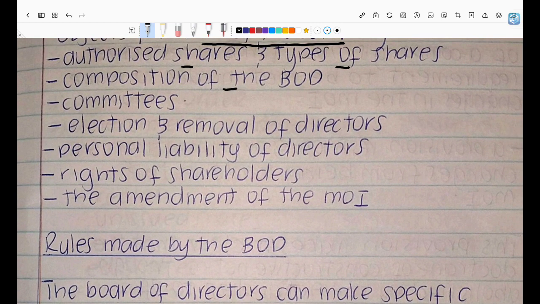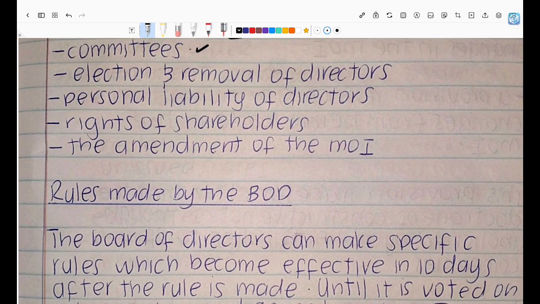And it also tells us about the composition of the board of directors. It tells us about the committees of the board of directors, guys. These are independent people that are responsible for ensuring that the company is transparent, is accountable. Basically, if you think of King 4, right? So the board of directors are the people that oversee the company. They should be independent. Board of directors are not the shareholders. Board of directors should be independent. And within that board of directors, there are going to be committees, right? Some of those committees are the audit committee, risk committee, social and ethics committee, remuneration committee, nominations committee. They're going to have different types of committees, right, that look at that specific thing that the committee is focusing on.